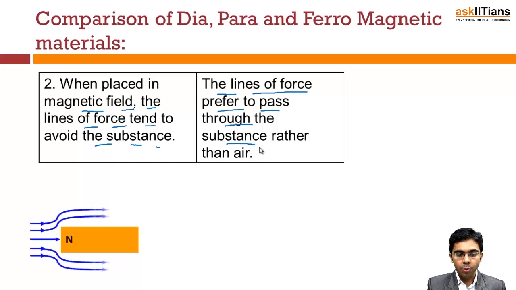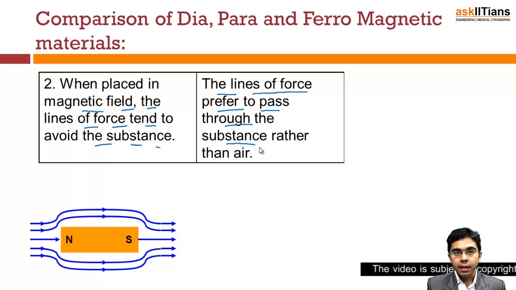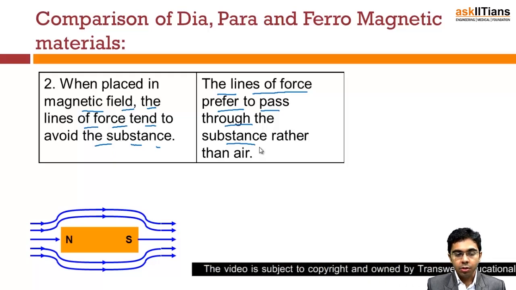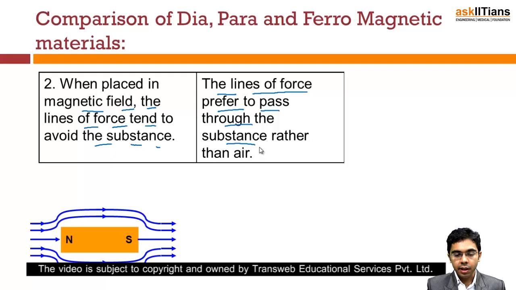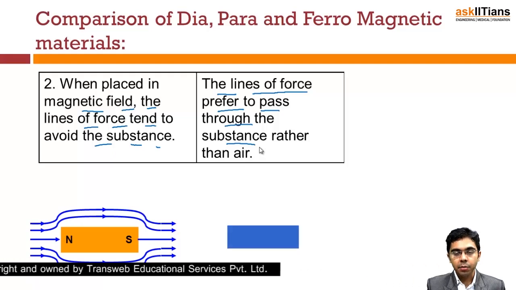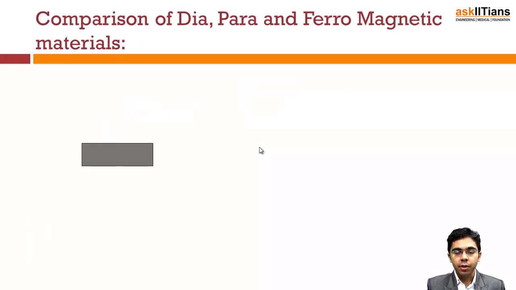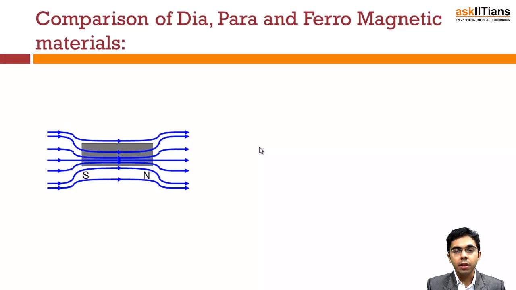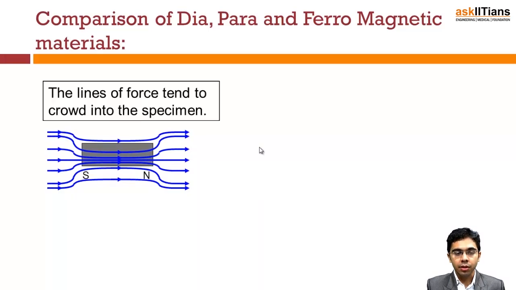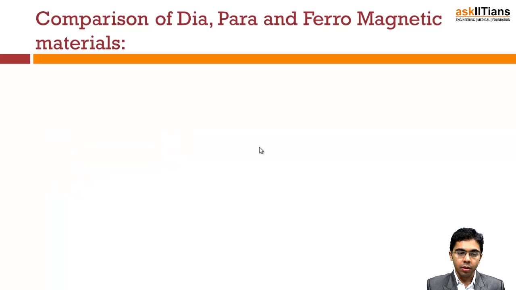So if a diamagnetic material is placed like this, the lines become something like this, and if a paramagnetic material is placed in the magnetic field, the lines try to go through the material. In ferromagnetic materials, all the lines try to pass through, so the lines of force tend to crowd into the specimen.